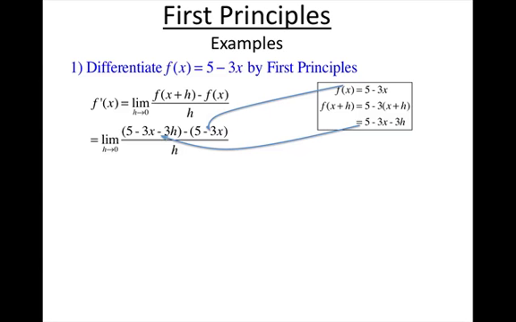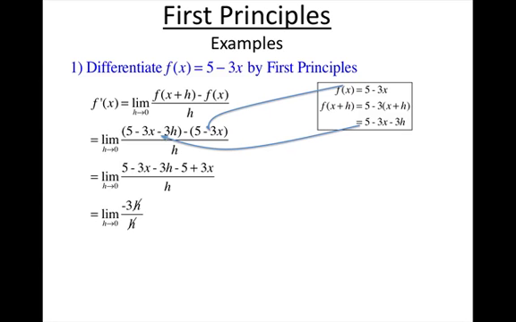So in the next step, we can expand it out. 5 minus 3x minus 3h, and now we expand the minus. It's minus 5 plus 3x, and that's all on h. Next line, we tidy that up, so the minus 3x cancels with the plus 3x, the minus 5 cancels with the plus 5, and we're left with minus 3h on h. And as you can see, those h's then just cancel.